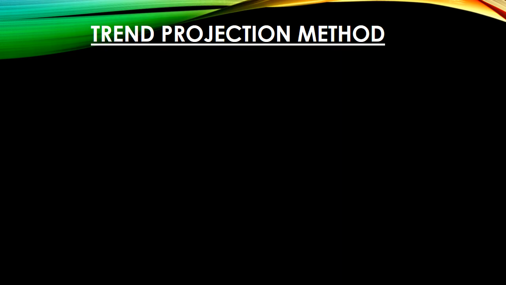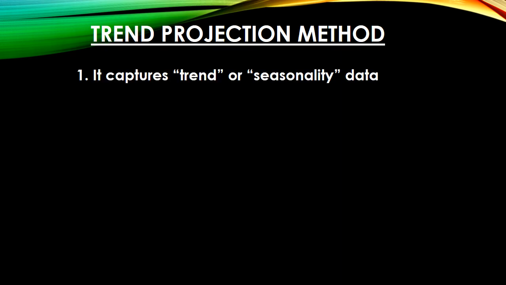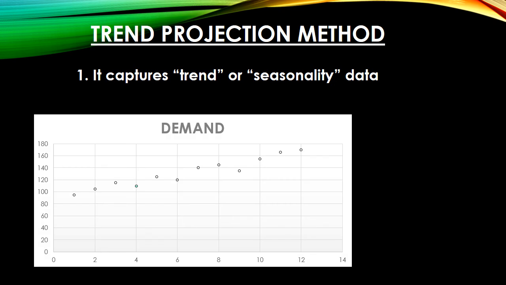Next method of forecasting is the trend projection method. Again, this is a statistical method which tries to capture the trend or seasonality. We will look at an example over here. So this graph is a demand graph. We can see all the dots are scattered here and there, but we will join them by using a line. So we can see that this line is giving us the upward trend. So we can find out our forecast by following this trend.